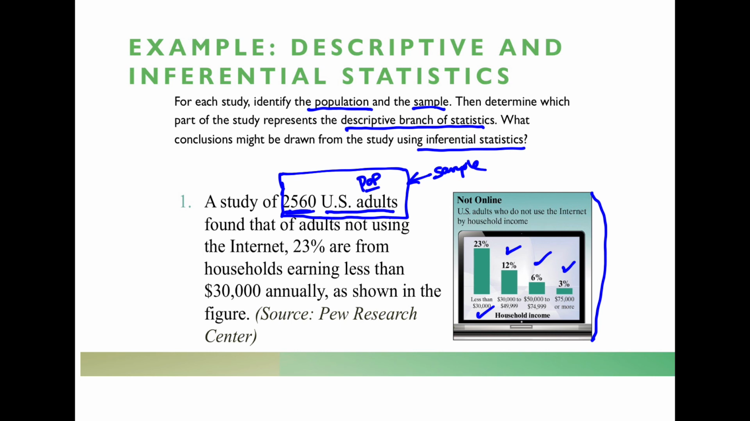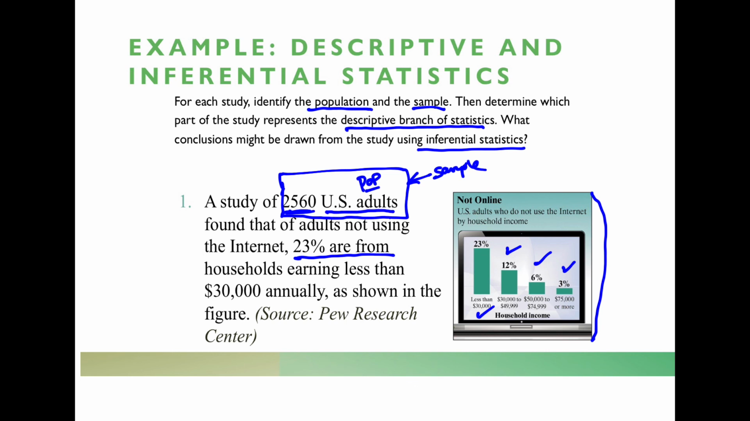Okay. Which represents the descriptive part of statistics? Well, in this case, the results of our survey found this number here. So 23% from households earning less than $30,000 annually. That's the descriptive, right? That's what we discovered. These are the numbers that we calculated from our sample.